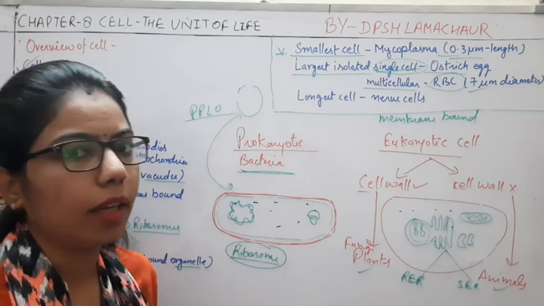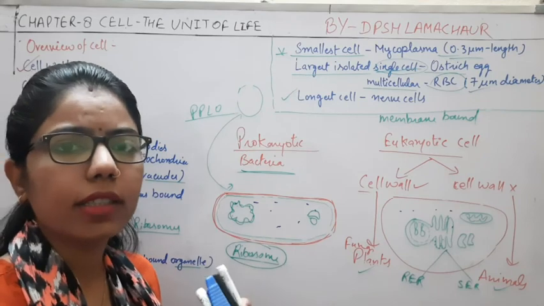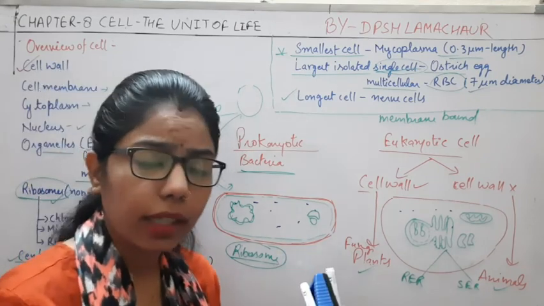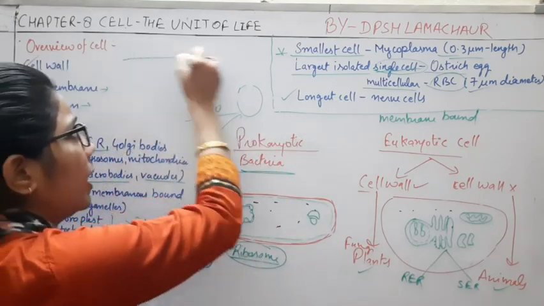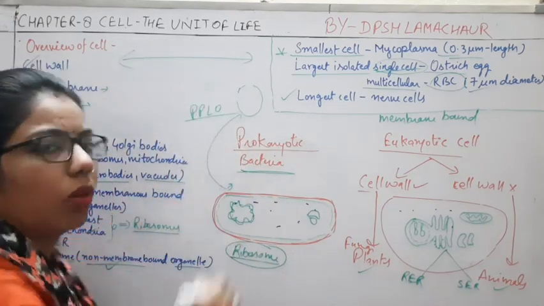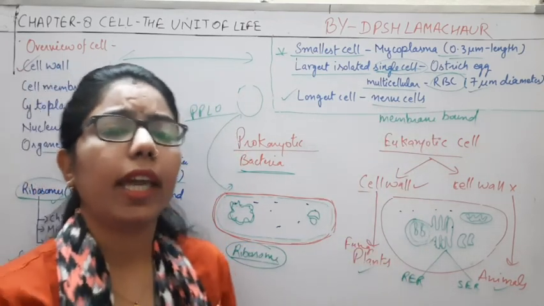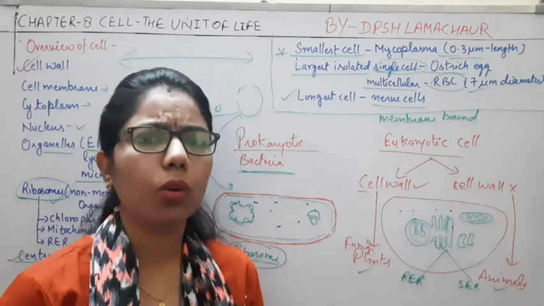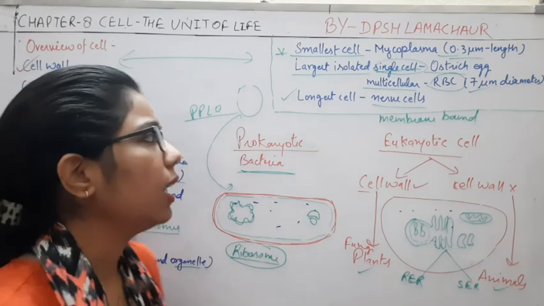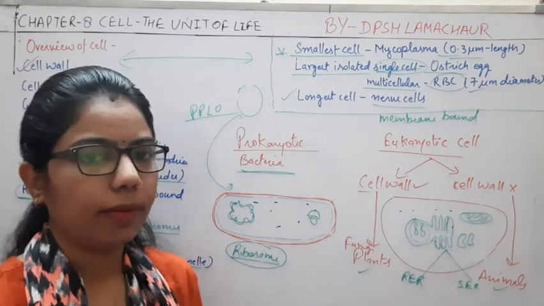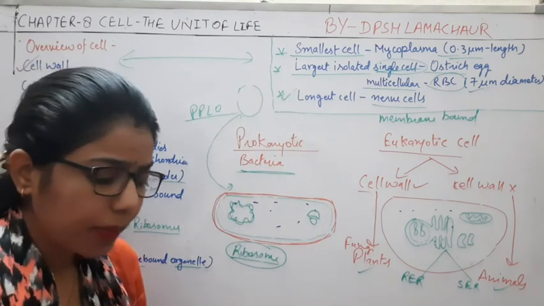Okay, now the longest cell. Largest means that they are large in size, but when we talk about the longest, it means that the length is very long. So we can say the nerve cells, which extend from our head to the toe. So it is forming the longest cell, and this is the nerve cell. So these are some important points for the MCQ.